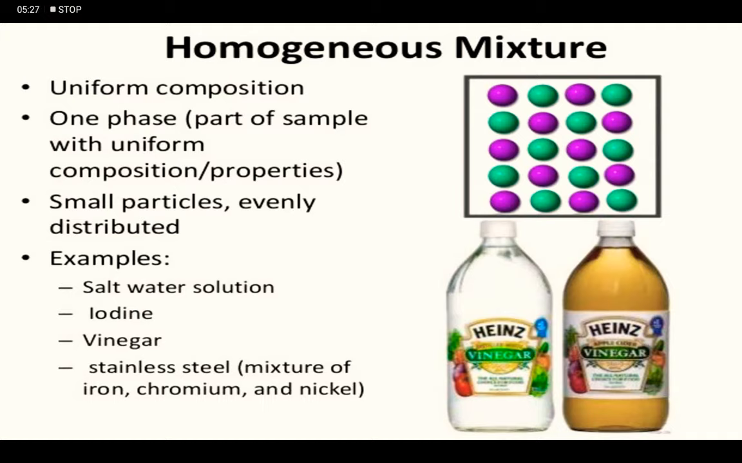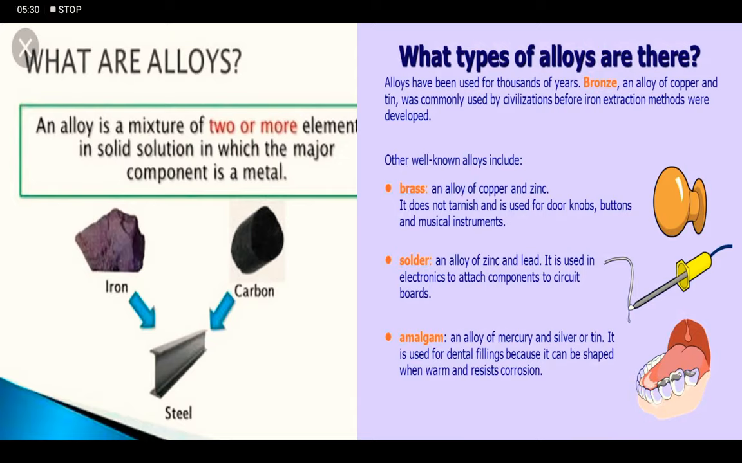Now, the question arises, what are alloys? An alloy is a homogeneous solid mixture of two or more metals, or metals and non-metals. For example, brass, which is an alloy of copper and zinc, used for doorknobs, buttons and musical instruments. Stainless steel, which is an alloy of iron, chromium and nickel, used for making utensils and many other things.